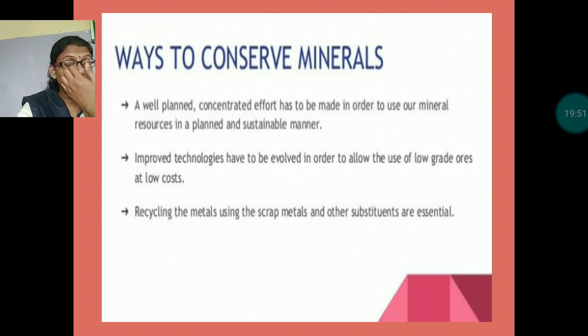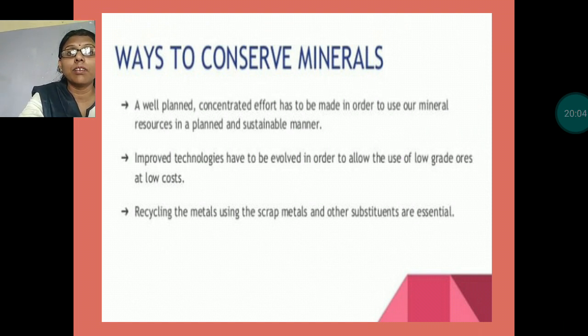And recycling, the main thing is recycling of metals using scrap metals and other substitutes, which is essential. We should recycle the metals in such a way that we can conserve the minerals.